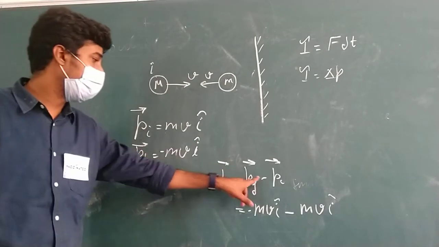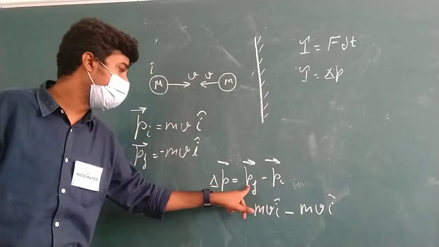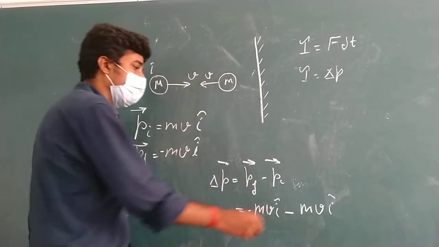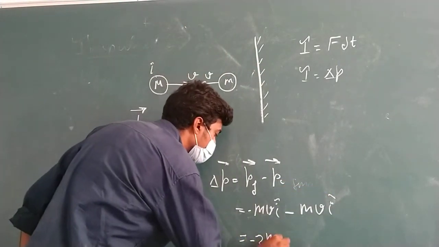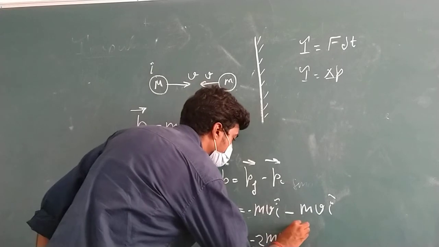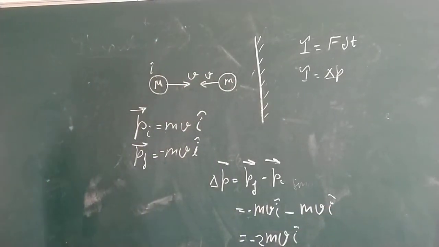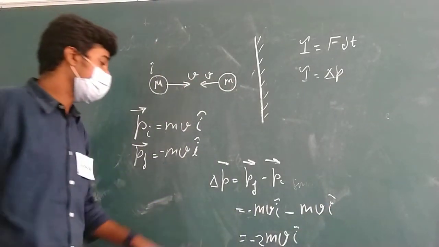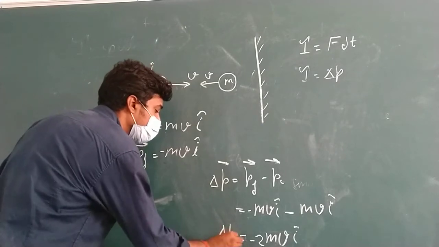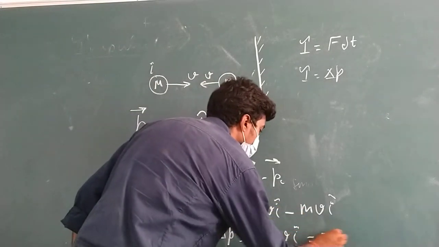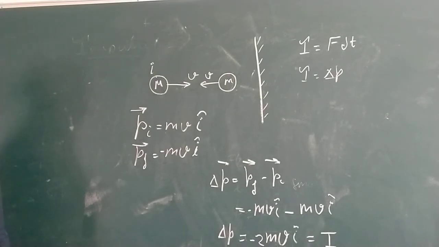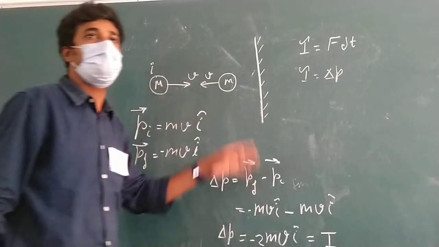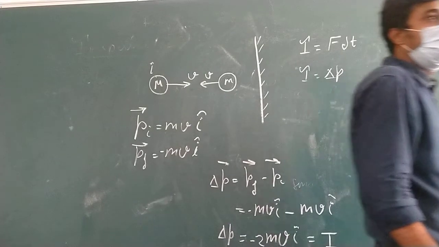This minus, this minus is P final, minus of mv i cap. Bacha, it will become minus of 2 mv i cap. Minus of 2 mv i cap. This is change in momentum and this is also equals to impulse. Have you got that? Impulse is calculated like this if you don't have the force and time dt.